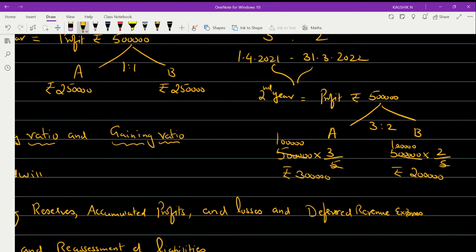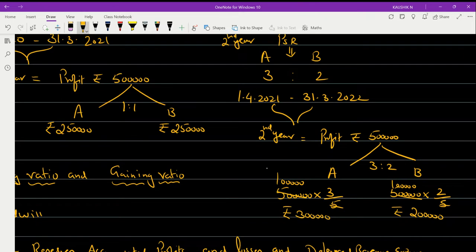So, in the previous example, we have seen that both partner A and partner B, you can see here, partner A was getting 2 lakh 50 and partner B was also getting 2 lakh 50. So, it was equal. Whereas, once the profit share has changed from 1 is to 1 to 3 is to 2, partner A is getting rupees 3 lakh.